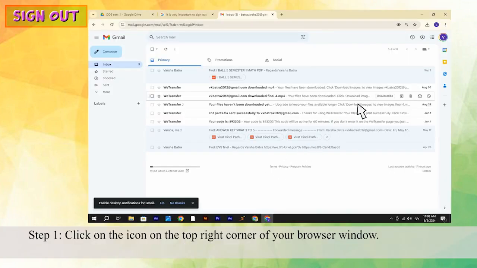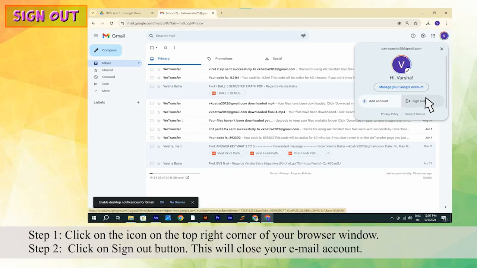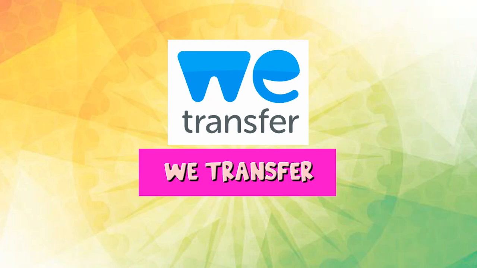Step 1. Click on the icon on the top right corner of your browser window. Step 2. Click on Sign Out button. This will close your email account.